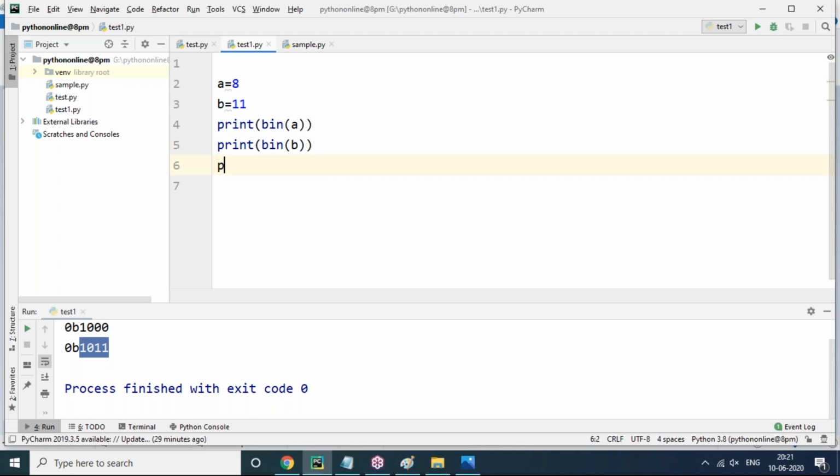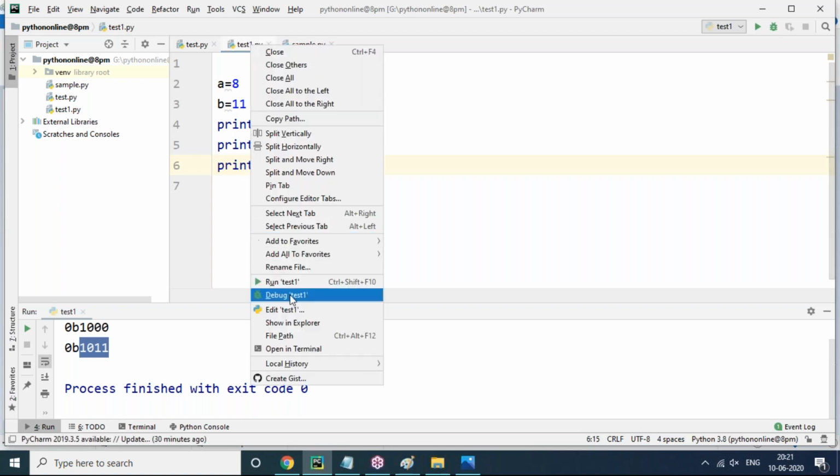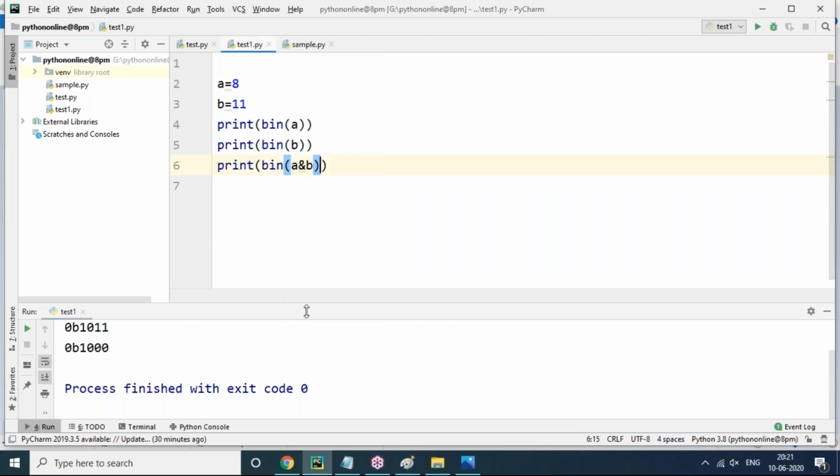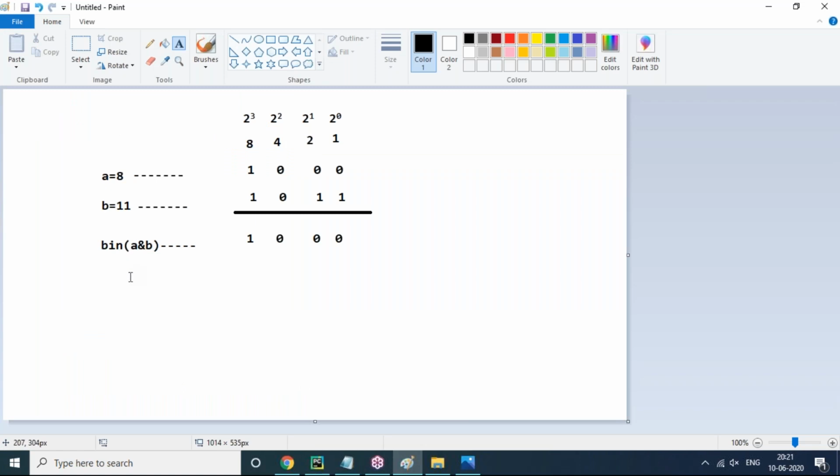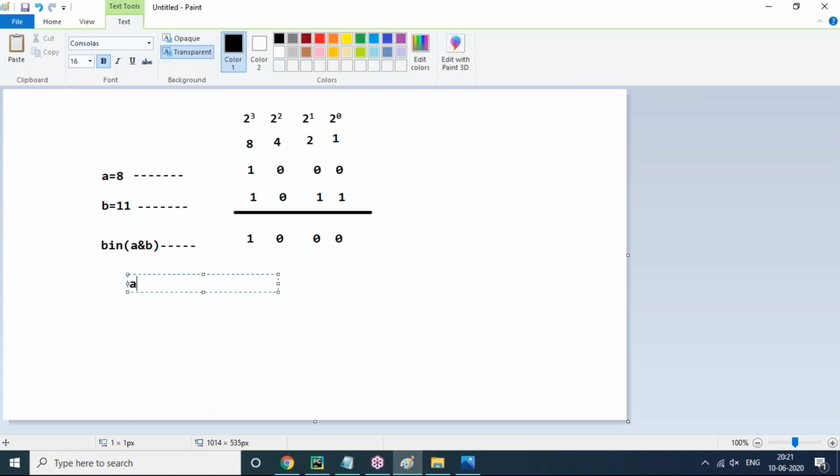So print binary of A and B. It has to give the same 1000. Now you can see 1000 is coming. Yes, so we got the correct format. But my requirement is that I don't want binary of A and B. I want to get only A and B.